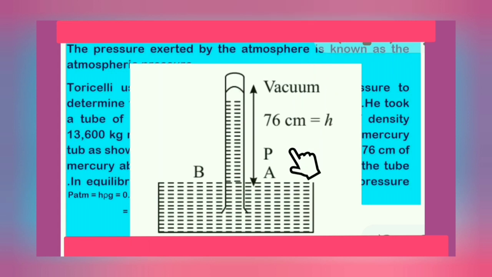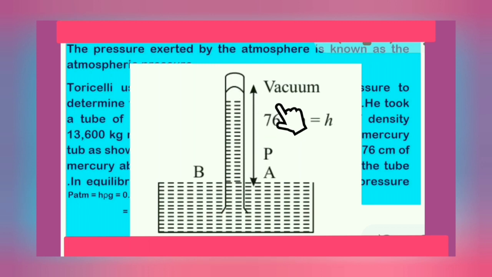How can you measure the atmospheric pressure? To measure the atmospheric pressure experimentally, Torricelli invented a mercury barometer in 1643. It consists of a long tube filled with mercury and then inverted in a trough of mercury to stand vertically, as shown in this figure. The space above the mercury is vacuum, and this is called Torricelli's vacuum. The mercury sinks down up to a height of 76 centimeters.